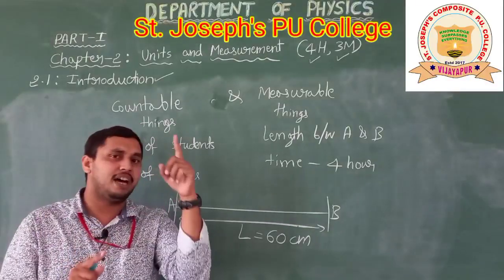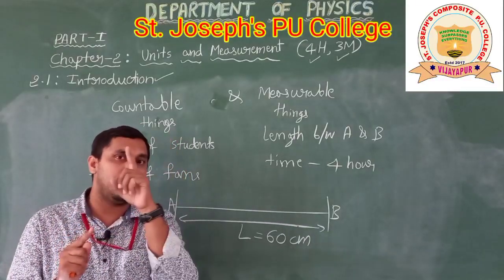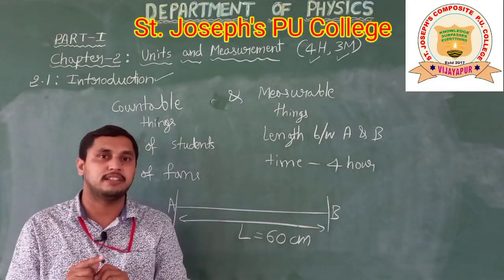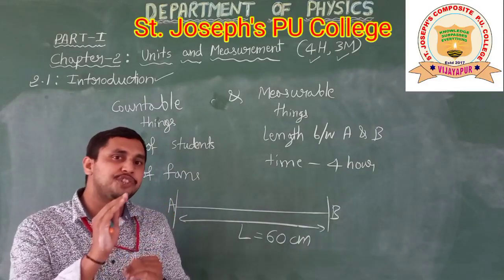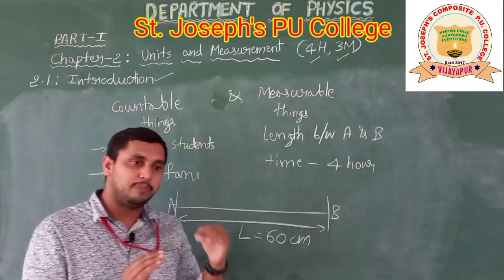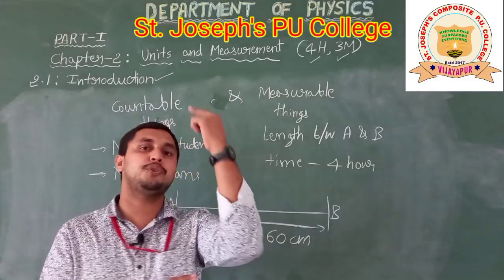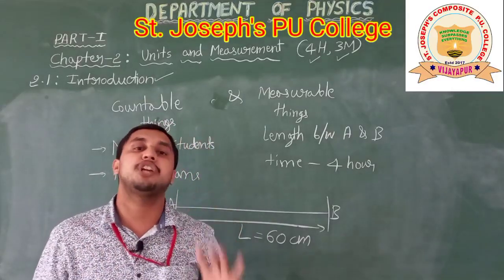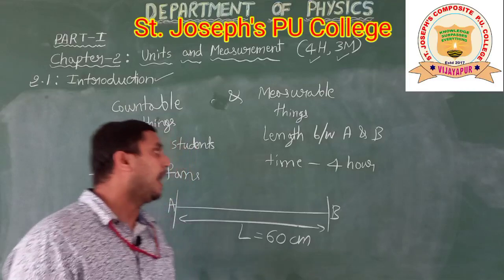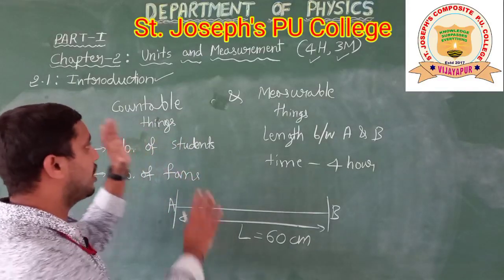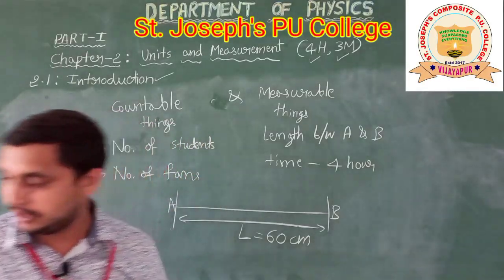The number of stars is a countable thing. And how much distance there is from the surface of the earth to a star is a measurable thing.